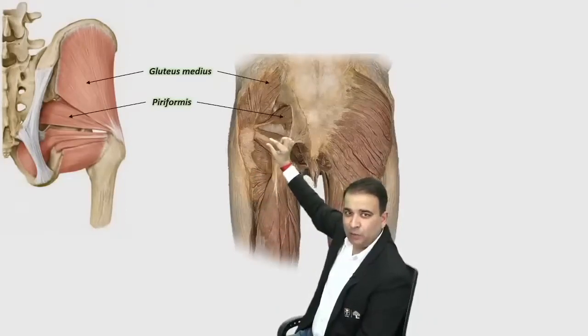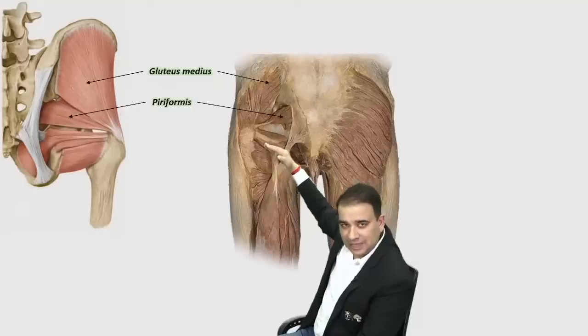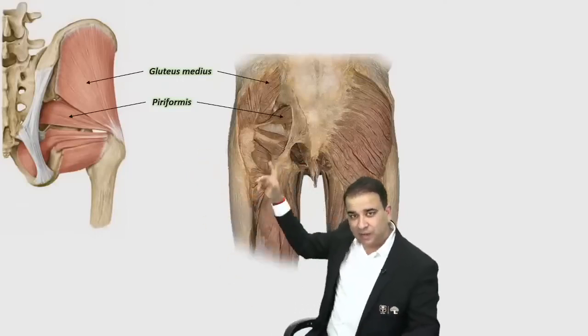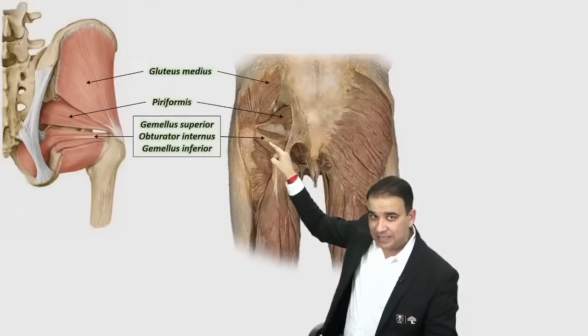So that is the tendon of obturator internus muscle, above and below which we have the gemelli muscles. We have a gemellus superior and gemellus inferior here. So that is an obturator internus tendon. Look at this whitish tendon over there, and we have a gemellus superior and gemellus inferior. Look at that on that side also. In fact, it is better visible in this cadaveric picture here. So we have this obturator internus tendon in the center, in the middle.